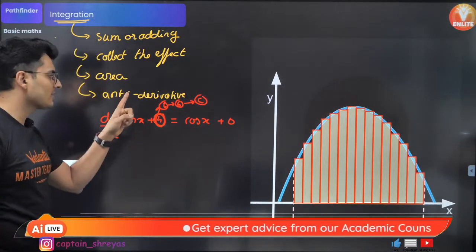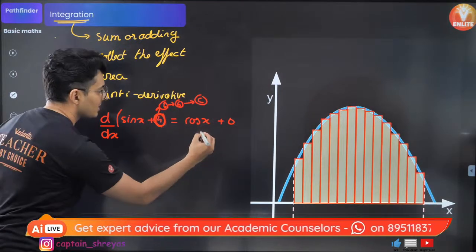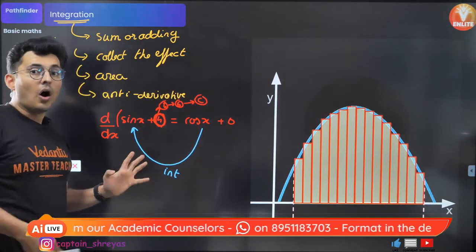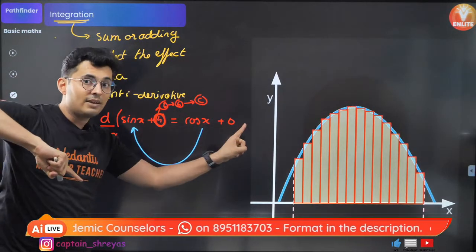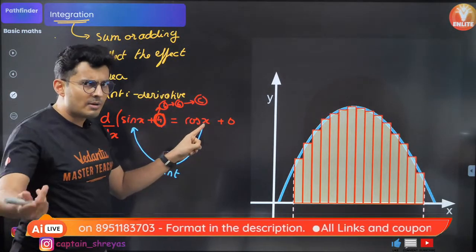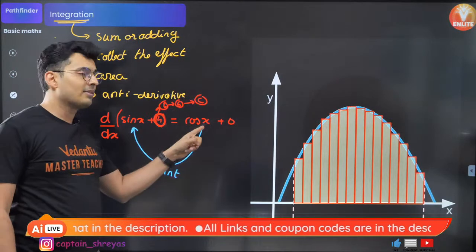Now, if the derivative of sine x is cos x, then the reverse process, integration of cos x, is all those functions whose derivative is cos.